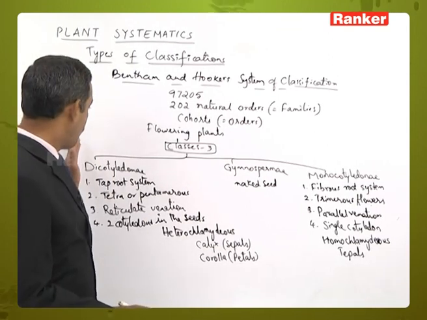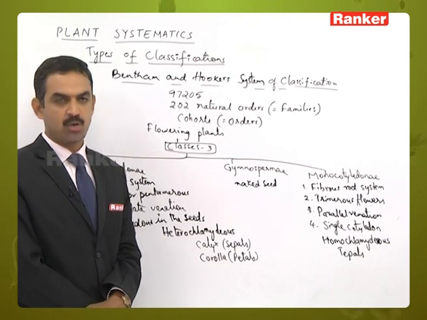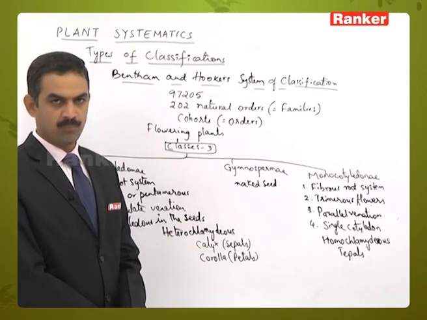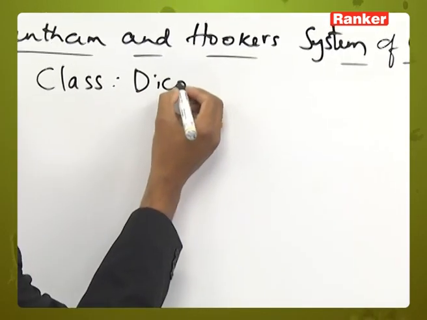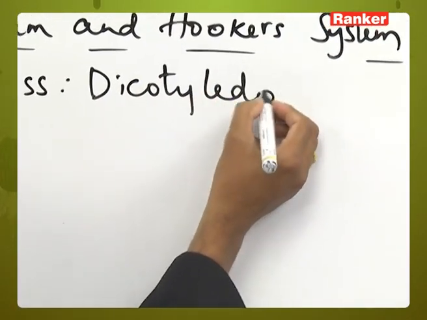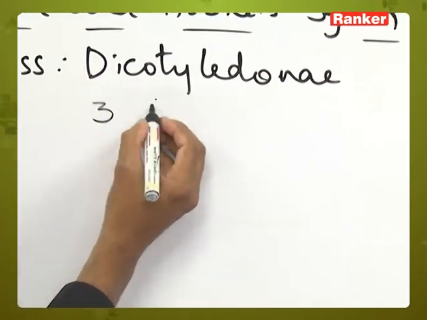Now let us see what are the subclasses and further divisions that are present in dicots and monocots also. First let us take class Dicotyledonnae. This class Dicotyledonnae is subdivided into 3 subclasses.